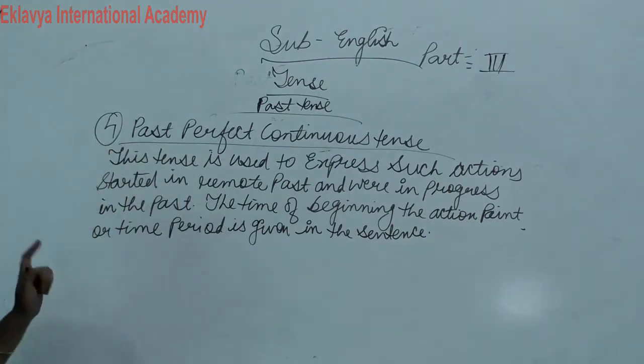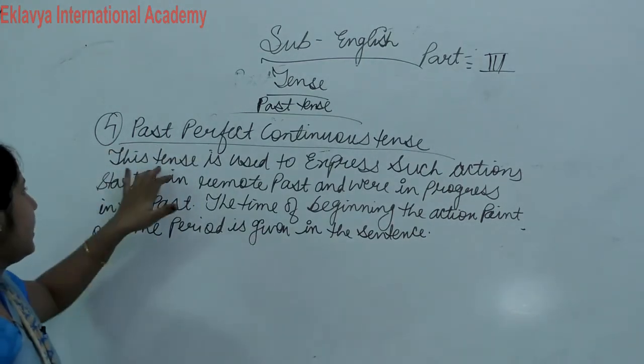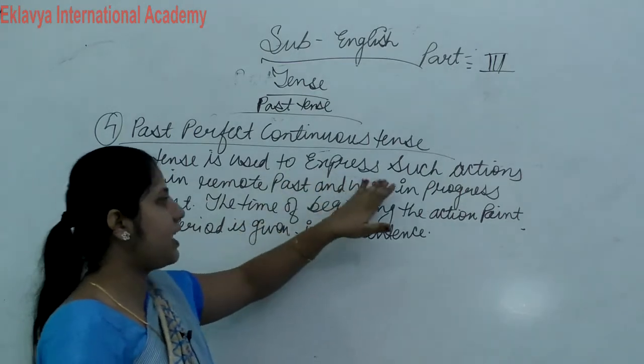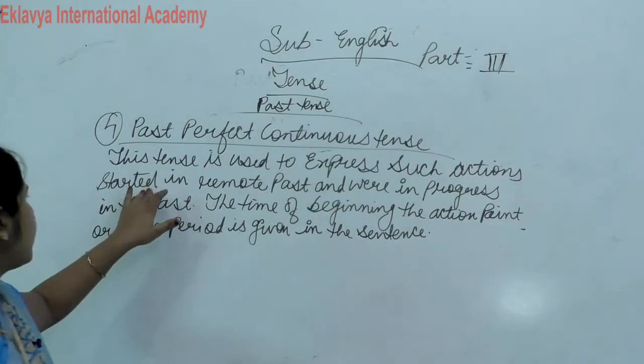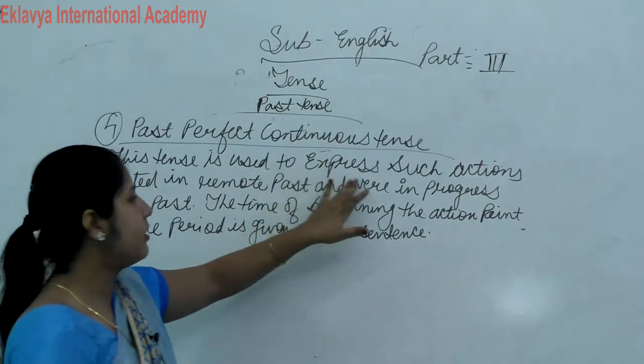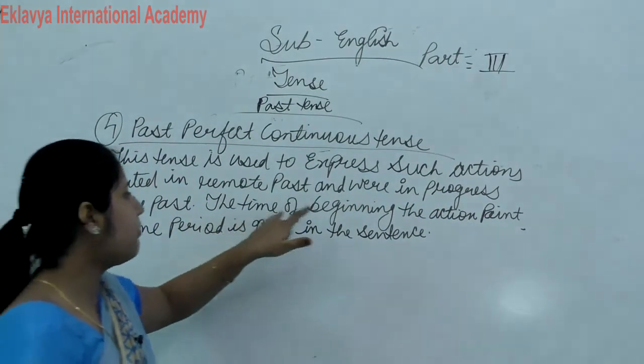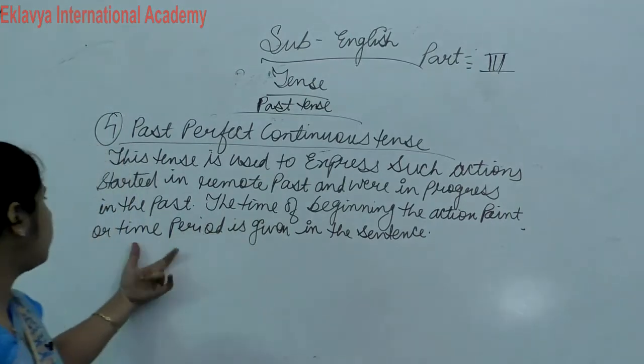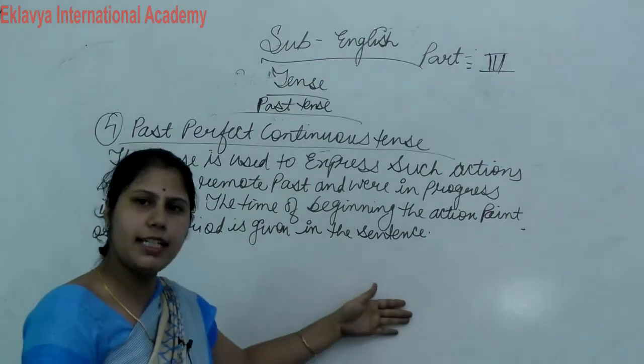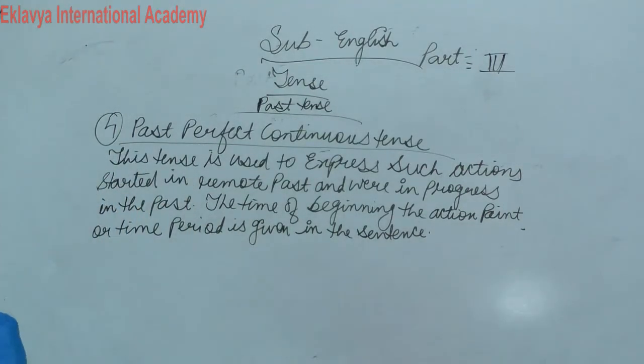So what is past perfect continuous tense? This tense is used to express such actions started in remote past and were in progress in the past, and the time of beginning the action point or time period is given in this sentence. This is called our past perfect continuous tense, clear?